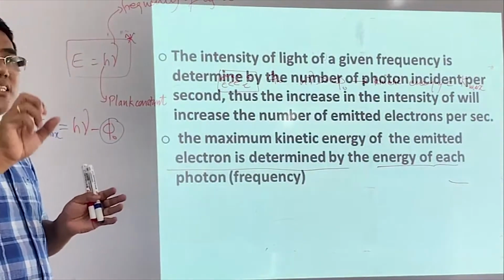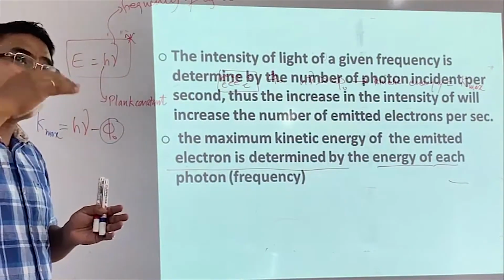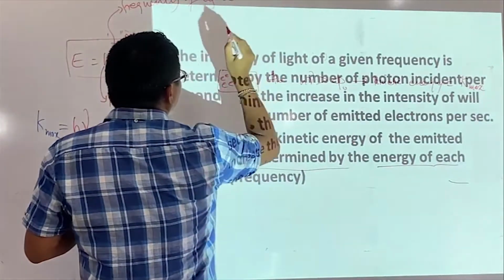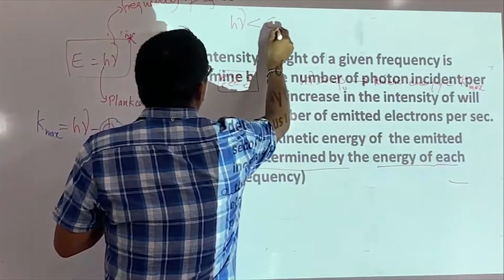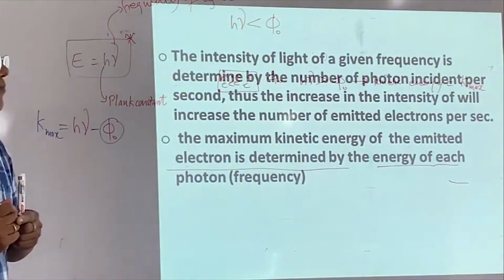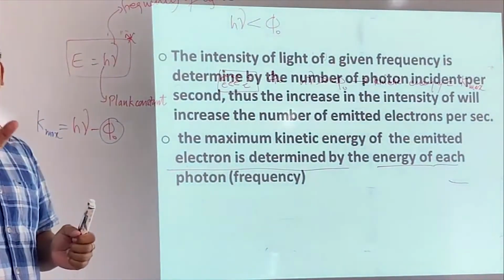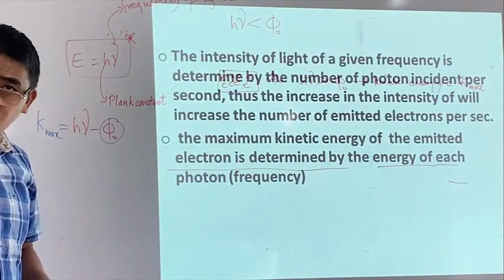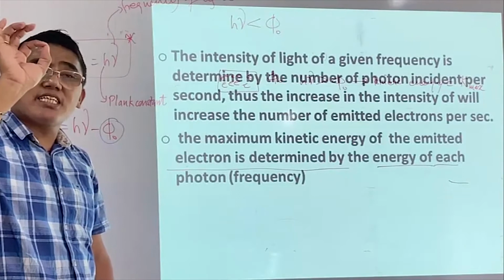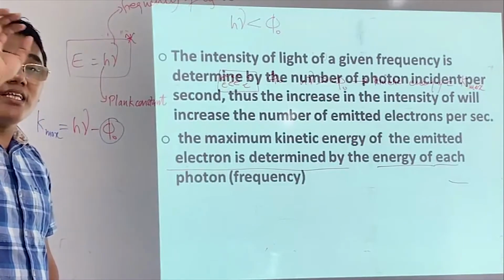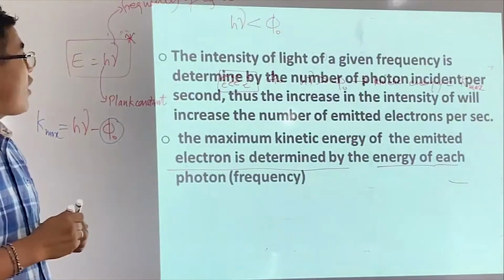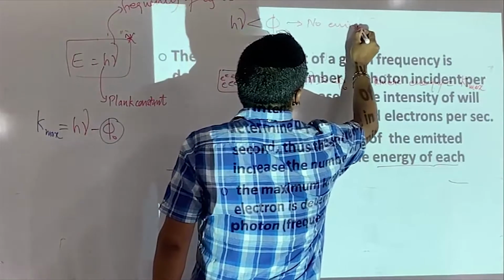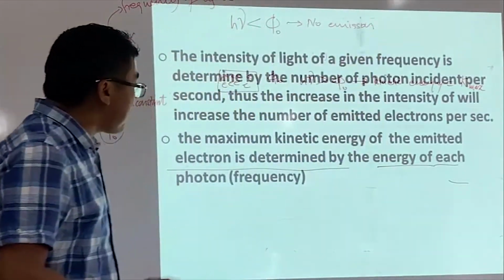If you increase the intensity, however, if the energy of each discrete photon, the energy of each light quantum, is less than the work function, no emission takes place.